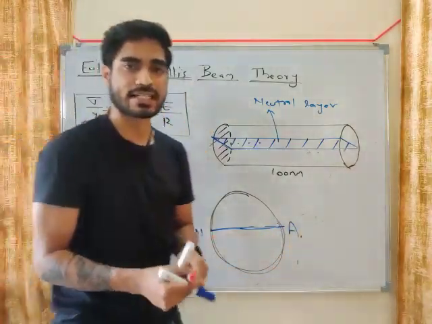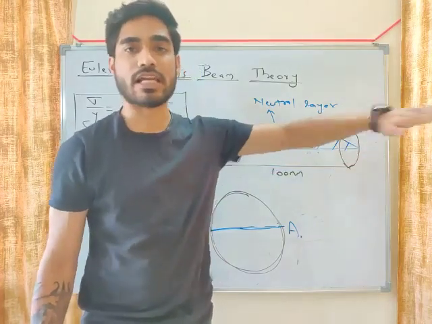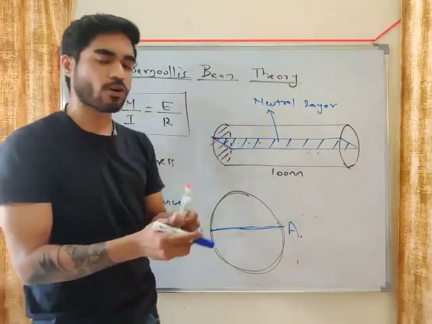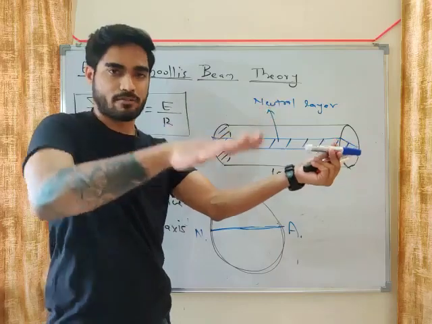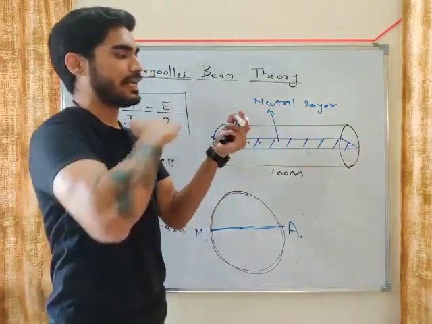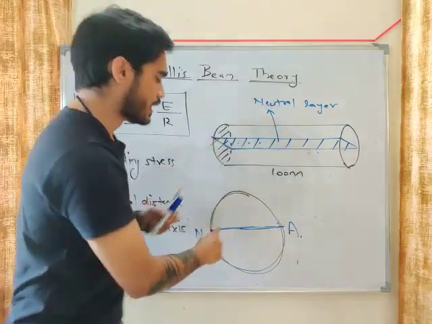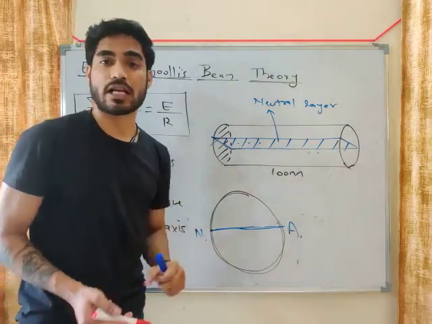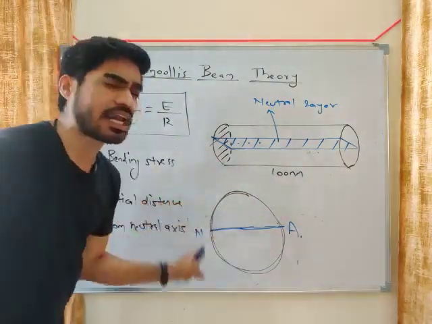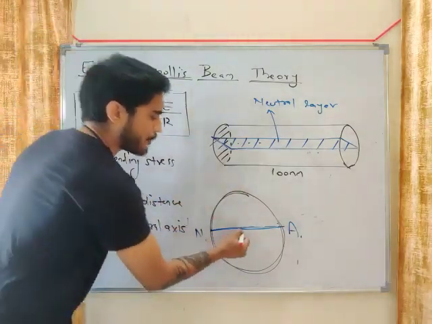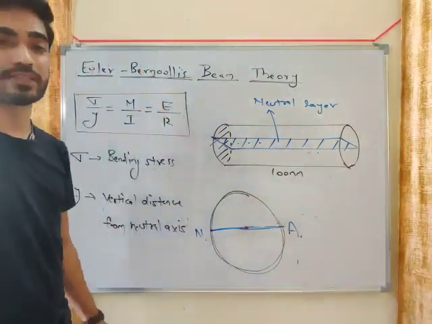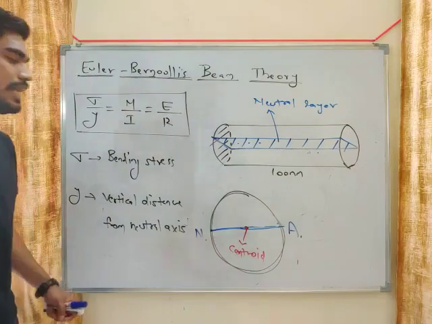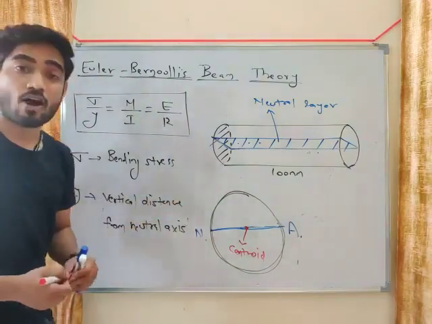So what is the neutral axis? It is the intersection of the neutral layer with the cross section of the beam. If you cut the beam using the neutral layer, then the intersection of the neutral layer with the cross section is known as the neutral axis. Okay, now where do we get the neutral axis? The neutral axis of all the cross sections passes through the centroid of the cross section. This is, let's say, the centroid of the cross section. So the neutral axis passes through the centroid of the cross section.